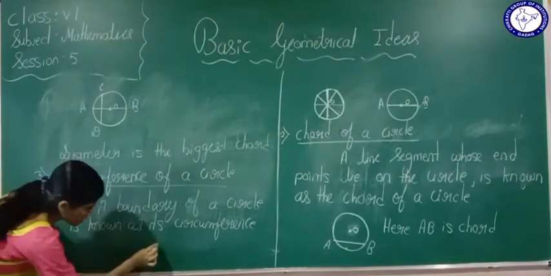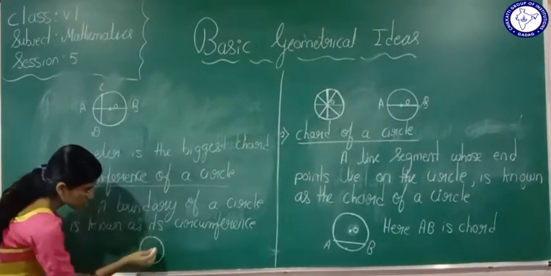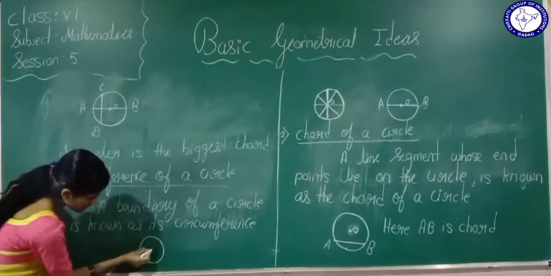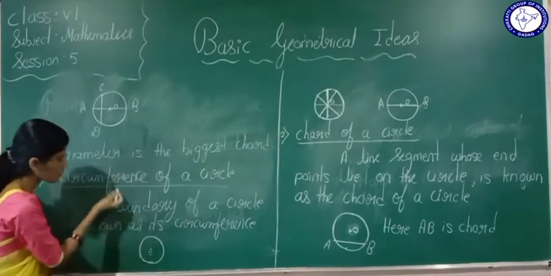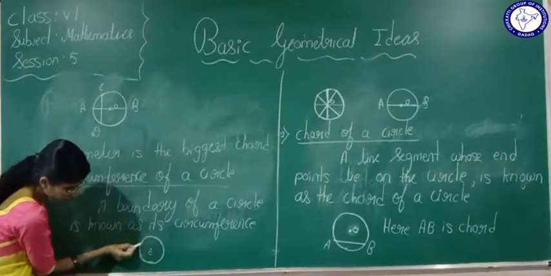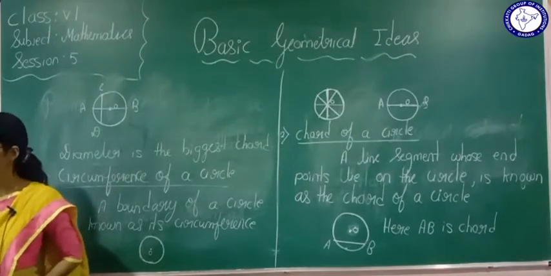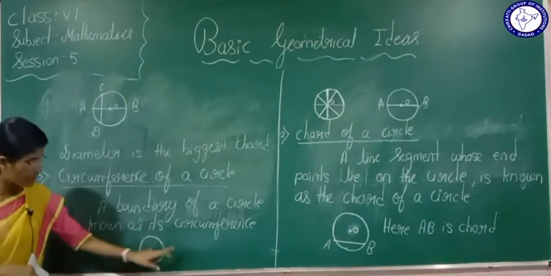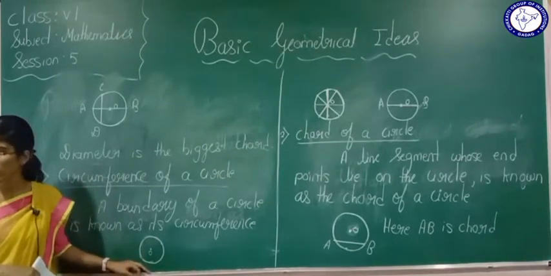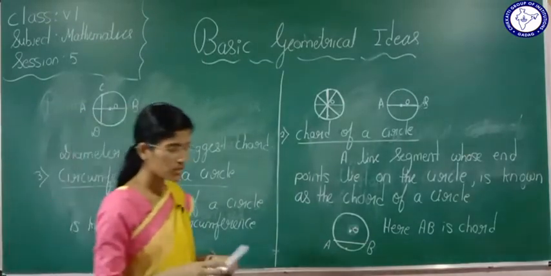Fully easy. Now if I tell you to draw a circle, you will draw. Yes. Okay. You will draw a circle. Now see here, this is the center of a circle. Now what is the circumference of a circle? This boundary. Okay. So whatever we have drawn here, this boundary of a circle is known as what? Circumference of a circle. Is it understood? See here, this boundary, whatever the boundary of a circle, for that we are going to call it what? Circumference of a circle. This is about our third part.